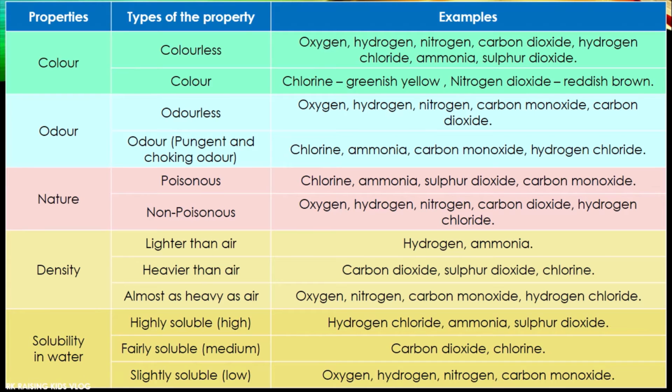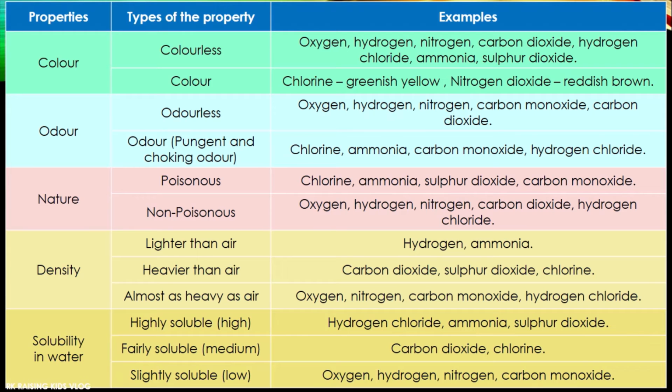Next property is nature. Poisonous means it is very harmful for our health if we breathe it in. Examples are chlorine, ammonia, sulfur dioxide and carbon monoxide.